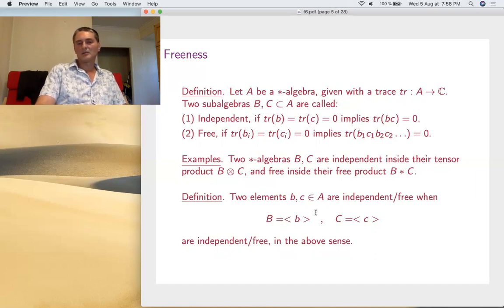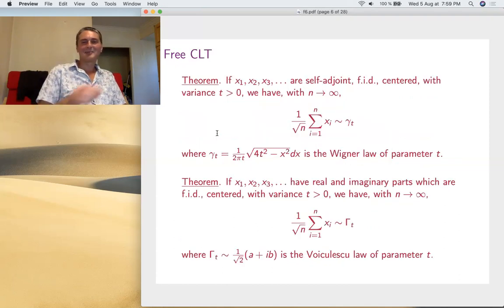Now for elements, two elements are called independent or free when the algebras they generate are. Star algebras, of course, are independent or free in this sense. So you see, free probability is somehow a kind of twin of classical probability. There are two things, classical and free. And this is best seen at the level of central limit theorems.